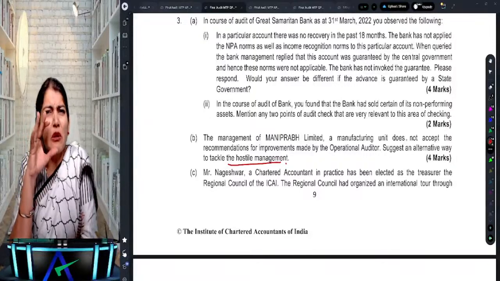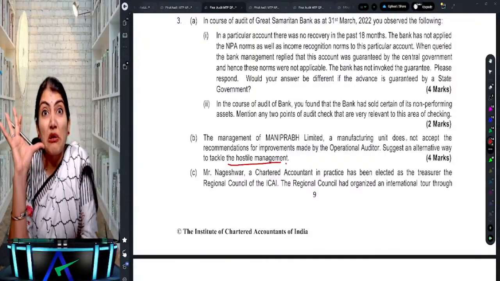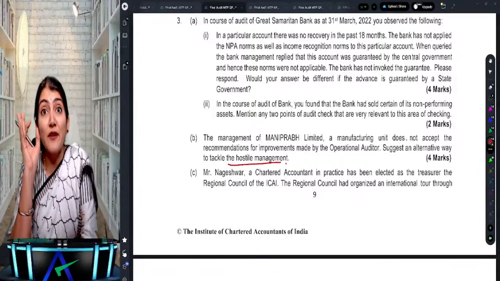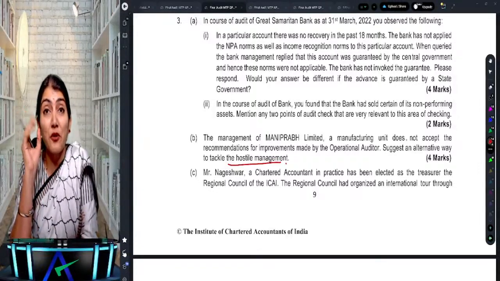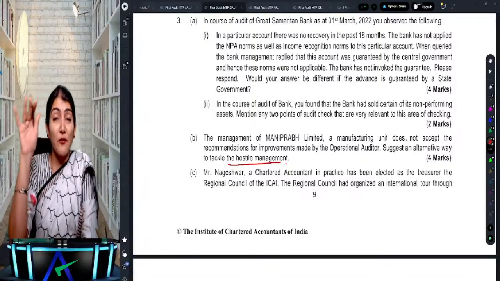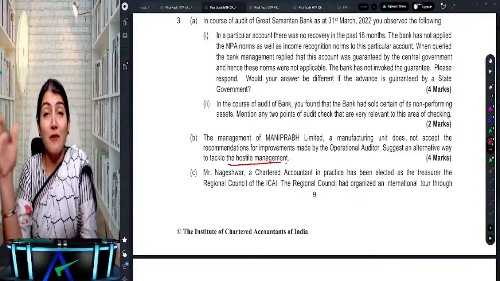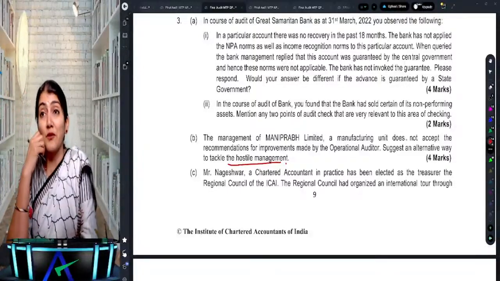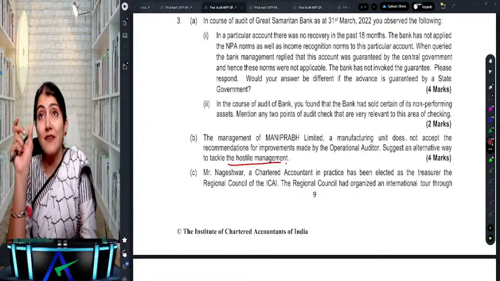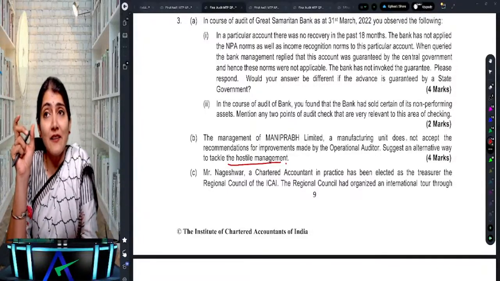There is a lot of breeding of antagonism, an unwelcome, unfriendly atmosphere towards the operational auditor in the organization. So in order to compensate for this unfriendly, unwelcome attitude towards the operational auditor, how should they tackle the hostile management? What is the term which you need to use in your answer?